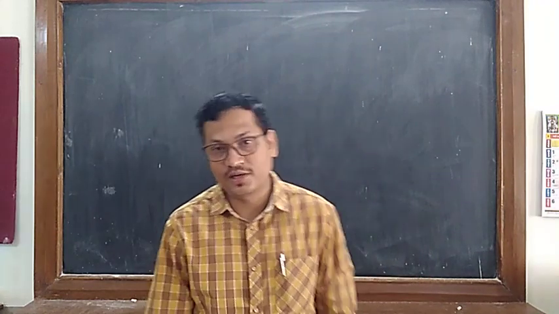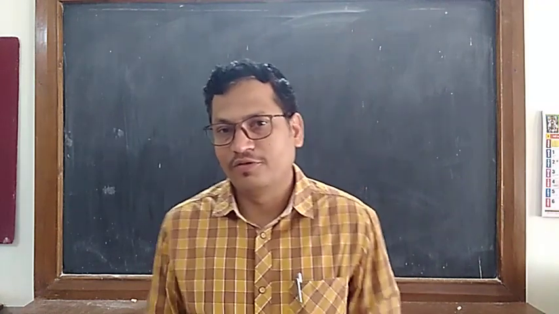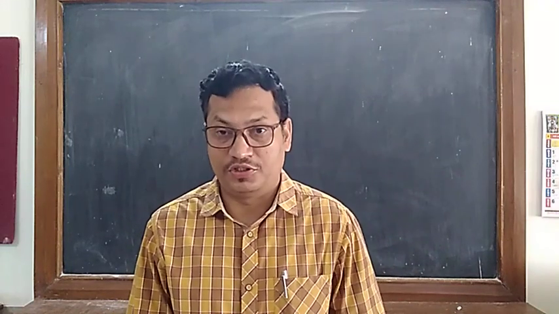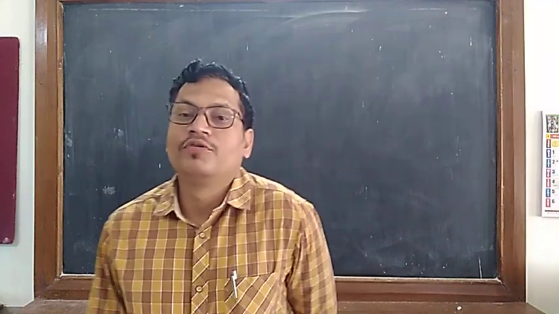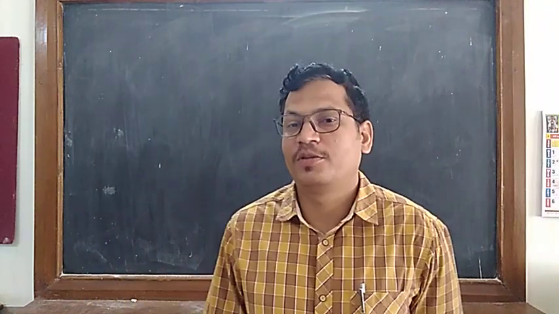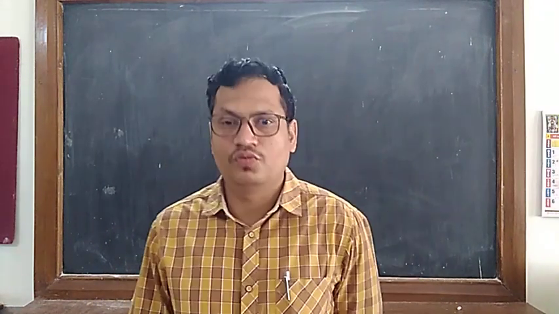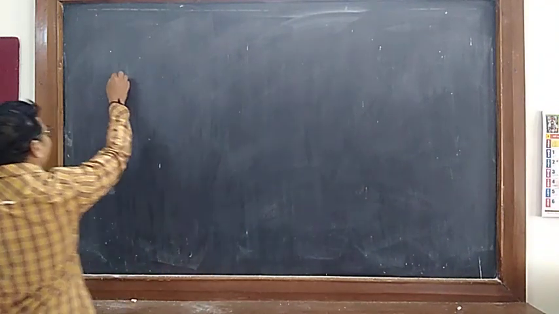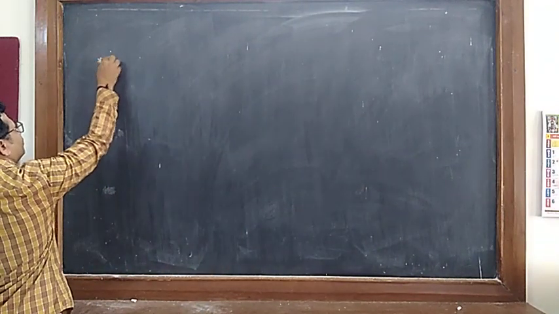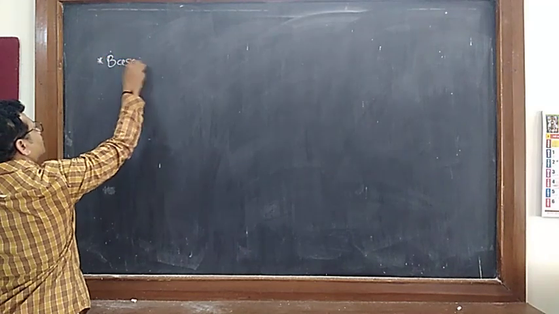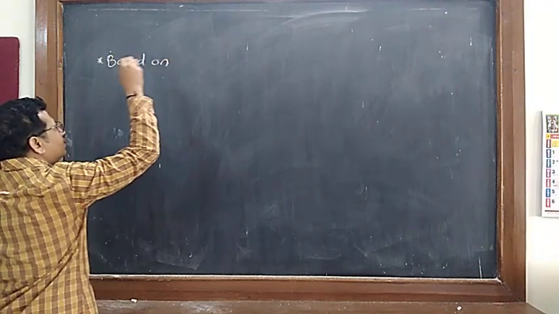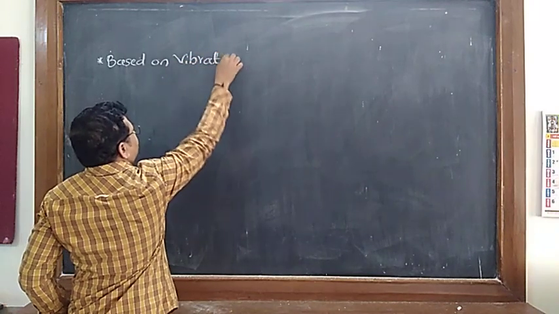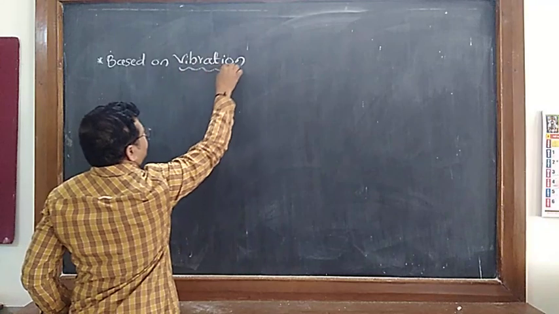So in today's class we will discuss the further classification of waves, that is based on their vibrations. Based on vibration, waves can be classified into two types. This is very important.